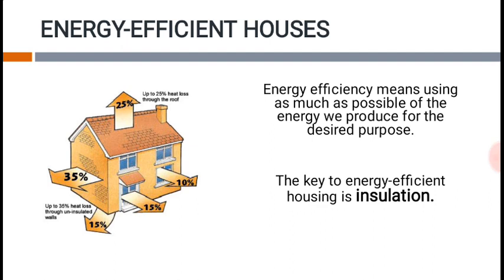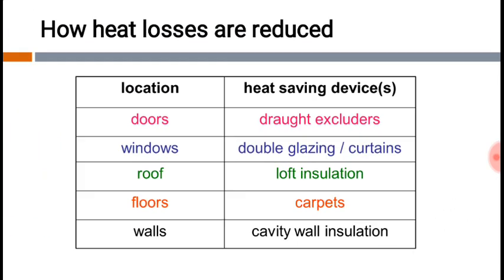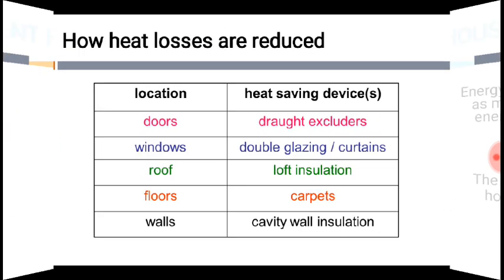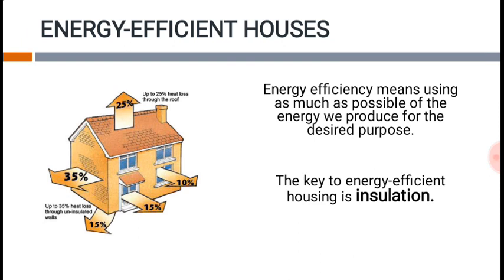First thing, you need to know that if you take a house, there are numerous ways in which the heat escapes. The majority of the heat escapes through the walls, 35%. Then comes the roof, which allows the heat to escape at the rate of 25%.